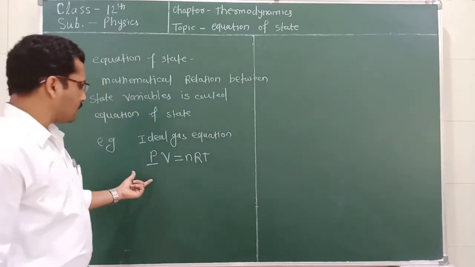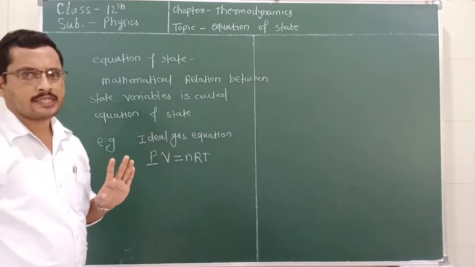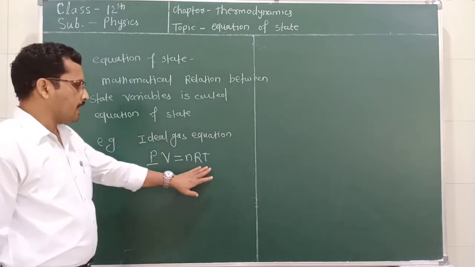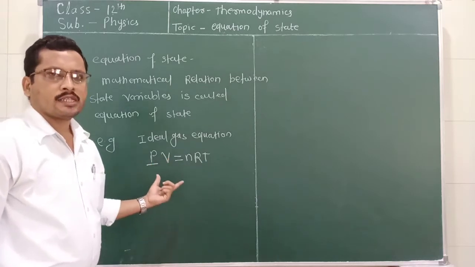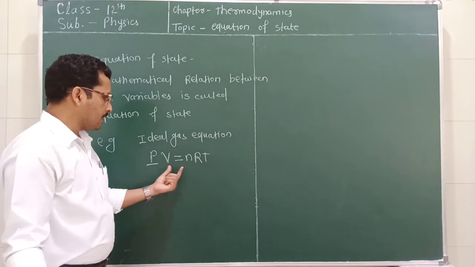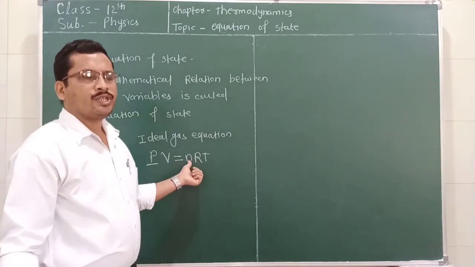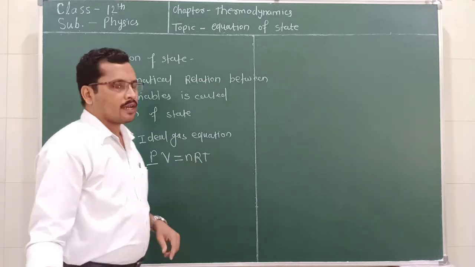So this equation is called the equation of state for the ideal gas, in which P, V and T are the only three state variables, because here n is the number of moles, which is kept constant, and R is a gas constant.